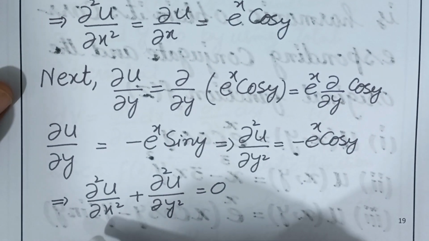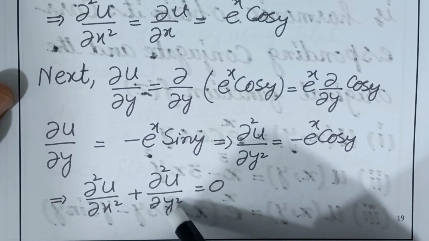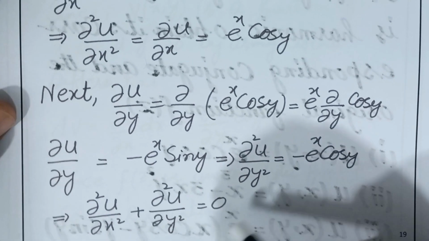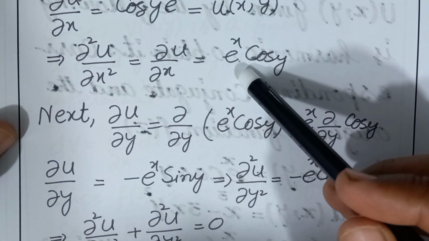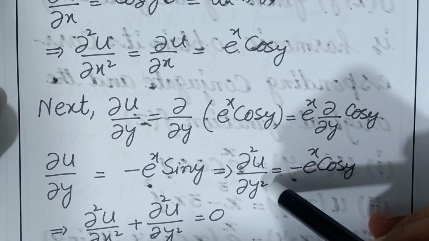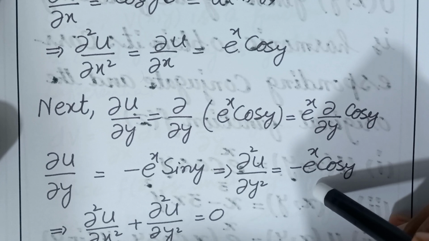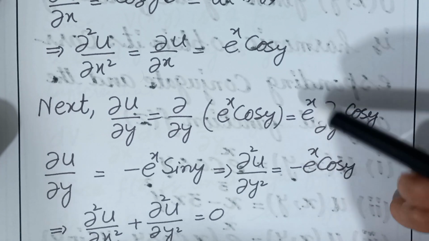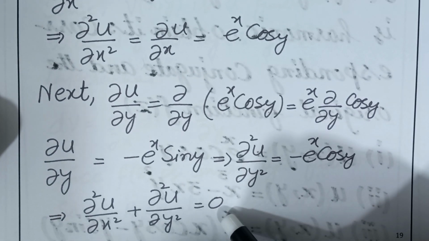Next you can observe that partial square u over partial x square plus partial square u over partial y square equals 0, because partial square u over partial x square is positive e raised to power x cos y, while the second derivative of u with respect to y is minus e raised to power x cos y. Both cancel, and the answer is equal to 0. This shows that u is a harmonic function.